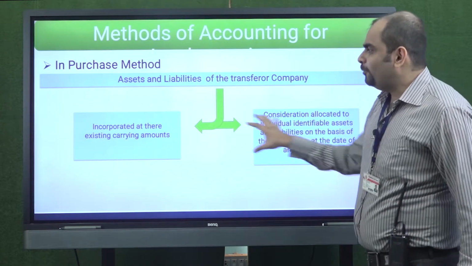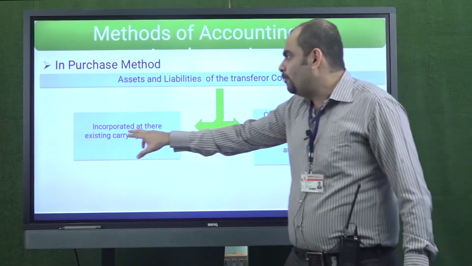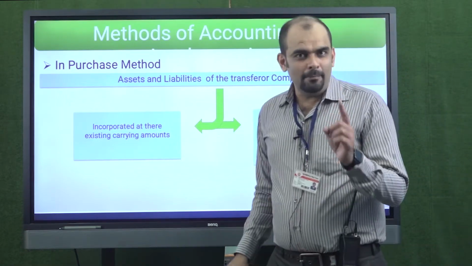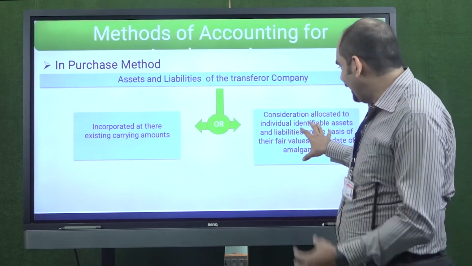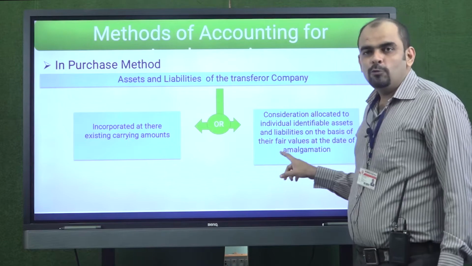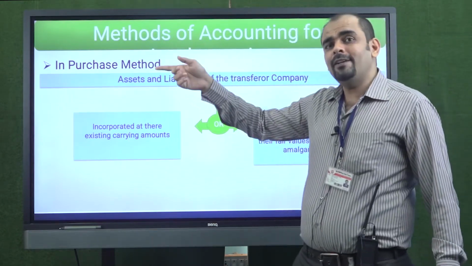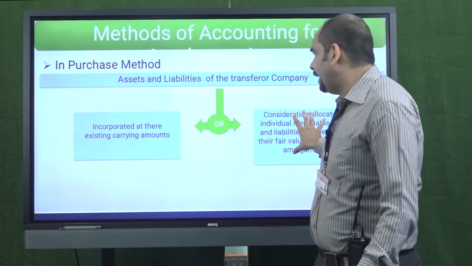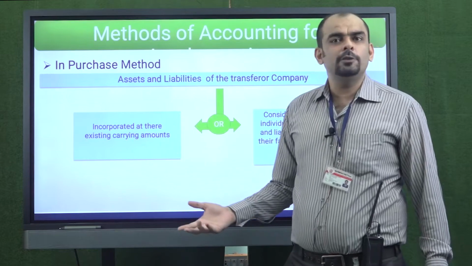Now when we have to take which amount? If in the example they don't mention anything, then we have to take the amounts which are given in the balance sheet. If they give the new values in adjustments or market values, then we have to use the new values. So when we talk about merger, in pooling of interest method, you don't have to look at the market values. You have to just look at the balance sheet values. You have to take as it is in the new balance sheet.